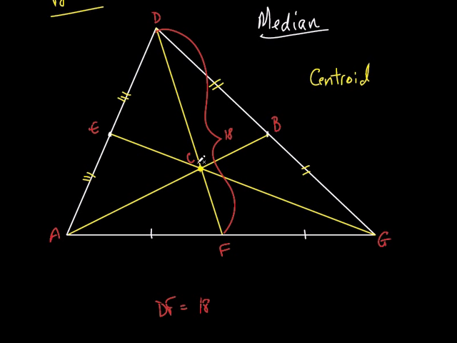Would you agree? Now, if you look at the definition or the theorem on here, they say that the distance from here to here is 2/3 of the whole thing. Sometimes I think that's probably the most confusing way to remember it. So the easiest way to remember it is the shorter one is 1/3 of the whole thing, right? Or the shorter one is half of this one right here. Or this one is twice as big as this. It's all saying the same kind of thing, isn't it?